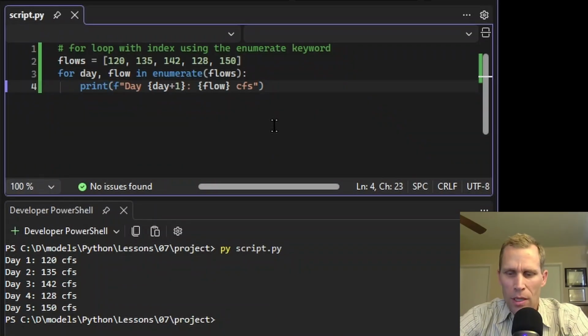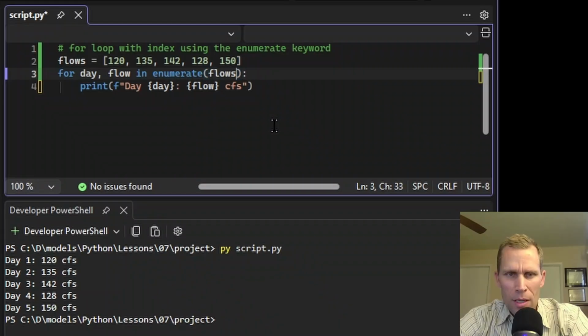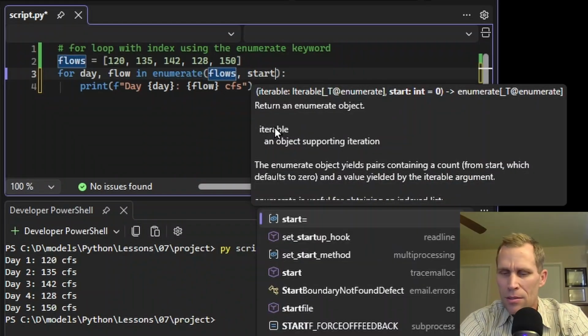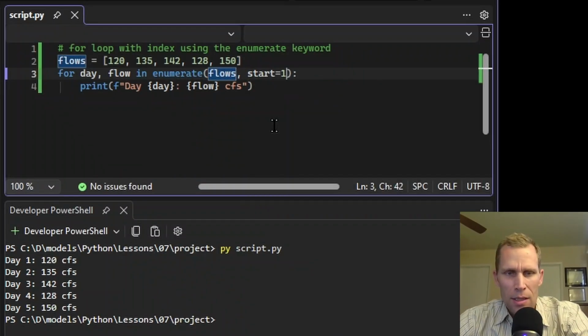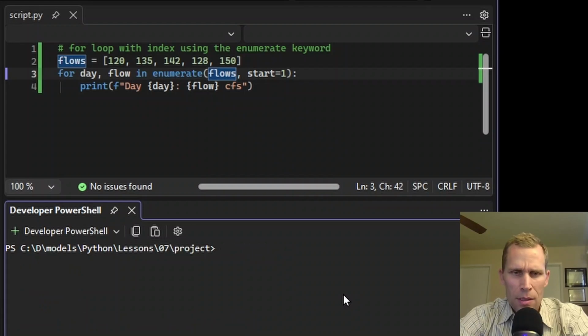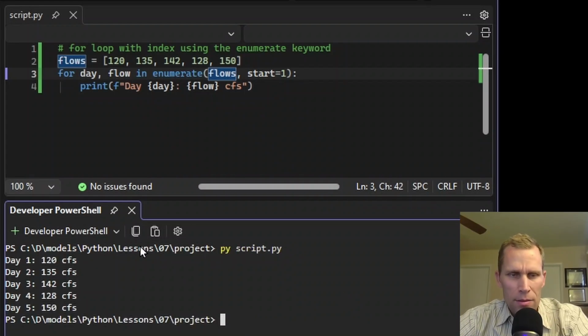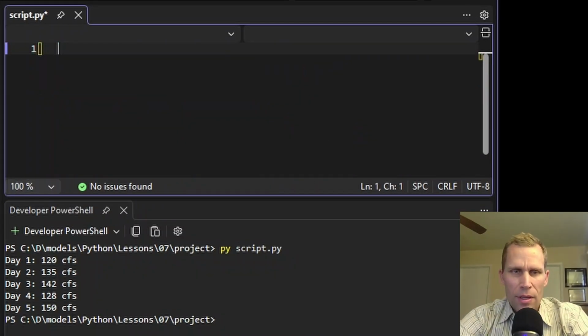Or another thing we could do here instead is, let me remove that +1. Within enumerate, a different parameter here, I could say start equals 1 and then save that. Let's come down here, clear it, and run. Right, so same result, day 1 through day 5. We've already seen that break keyword. We can use that within a for loop as well.